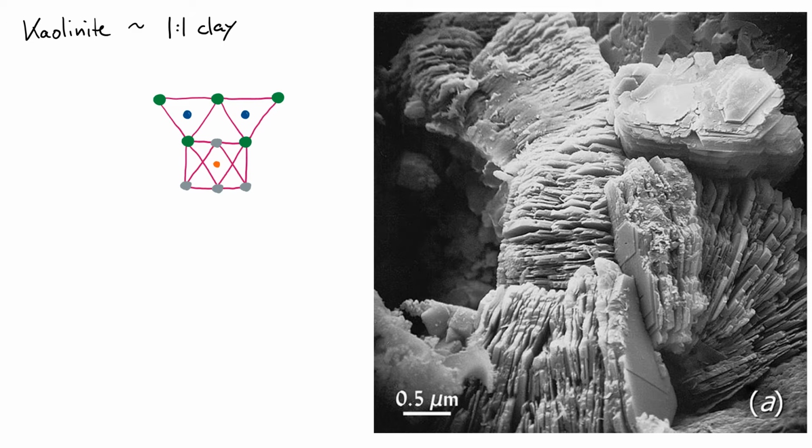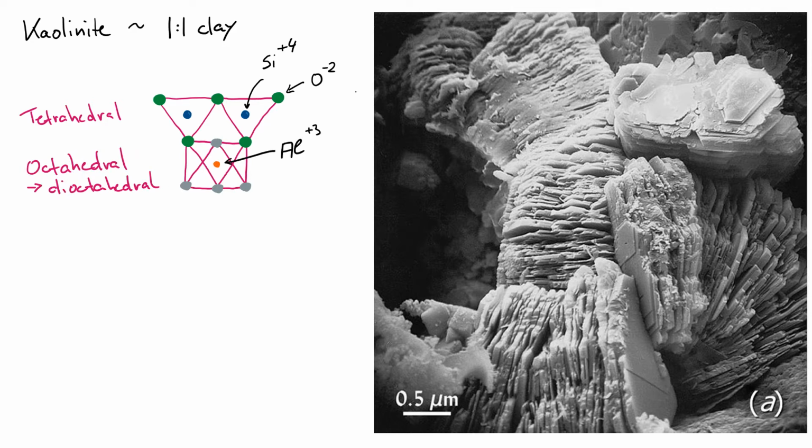So let's start with the first example, kaolinite, which is one of the possible one-to-one clays, and a very common one at that. For that we have a tetrahedral sheet, which is silicon surrounded by oxygen, and we have a dioctahedral sheet made up of aluminum surrounded by oxygen and hydroxyls. In the figure on the right, you see how many of these layers of tetrahedral and octahedral units are stacking on each other. For kaolinite clays there can be quite a few of those, and it would take up to 3,000 of them to make a mineral that is 0.002 millimeters thick.